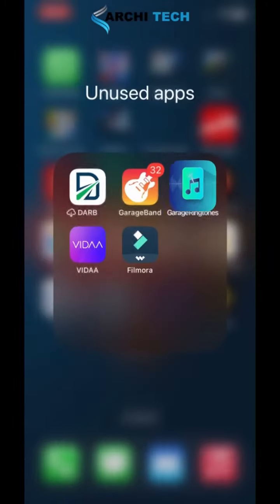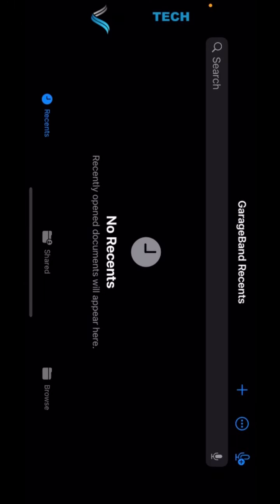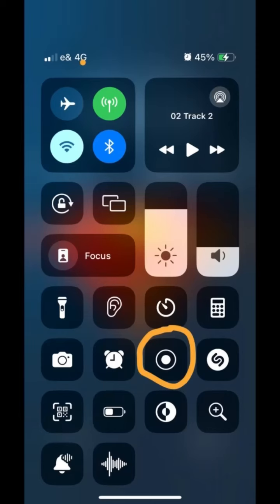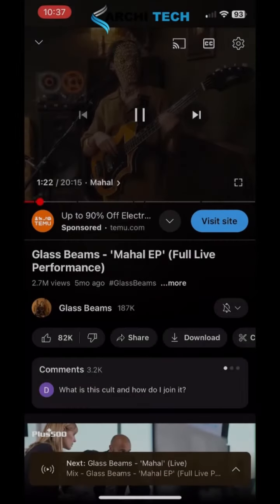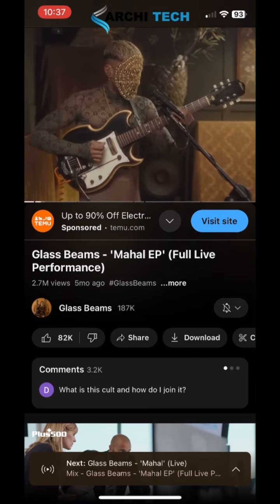To do a custom ringtone, you have to have GarageBand and the Garage Ringtone app on your iPhone. If you are all set to go, start the screen recorder from the Control Center. Now open YouTube. The maximum duration allowed for the ringtone is set to 30 seconds by default.